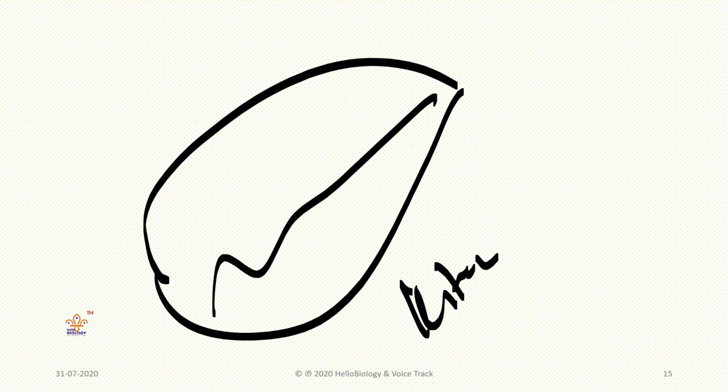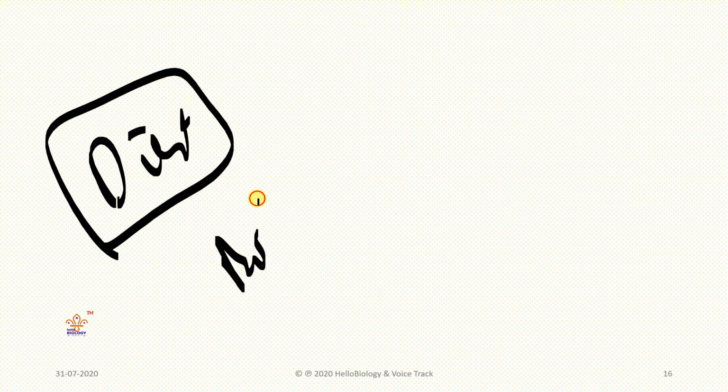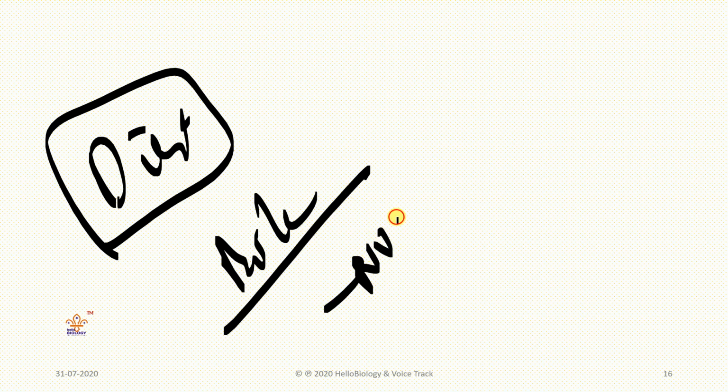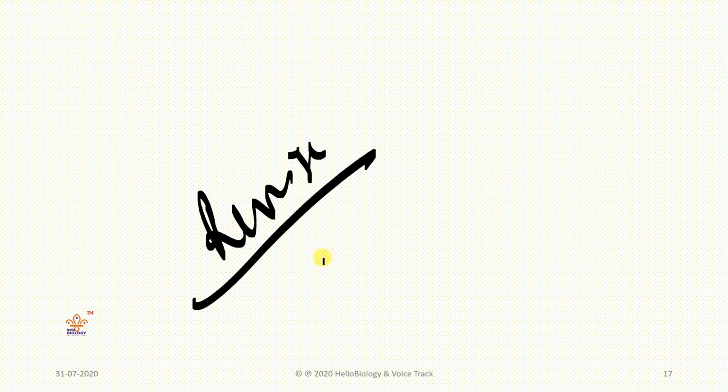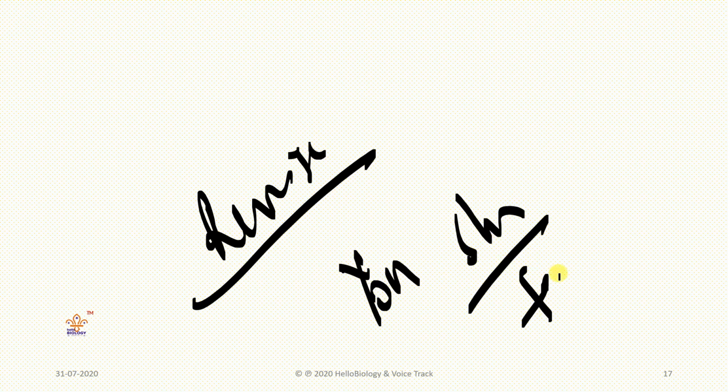Whatever diagrams are completed as of today, you need to draw in your book, and the important notes I gave now, like mitochondria being present 100 to 150 per cell, you need to complete in your book and then revise. If you watch the video on YouTube, you can use slow motion and fast speed for revision purposes.